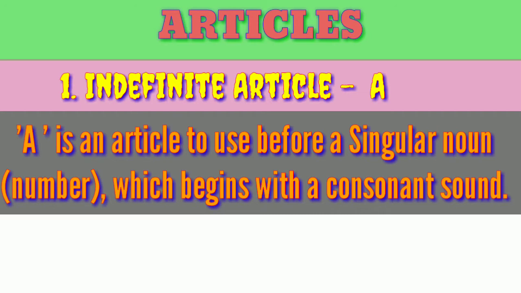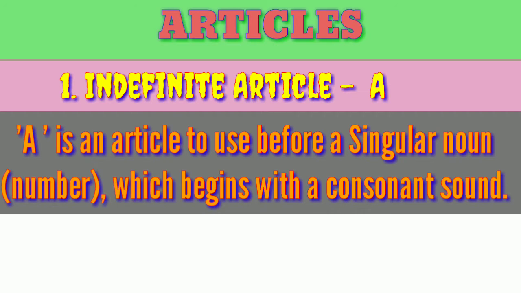The word is singular, especially a noun, a person or thing or place or animal, and that noun begins with a consonant sound. There only we are going to use the indefinite article a.